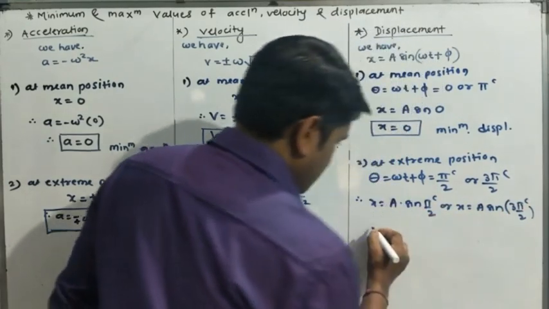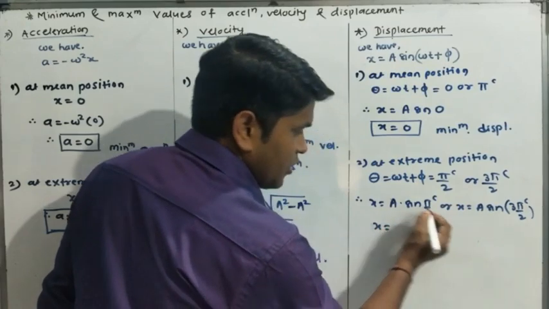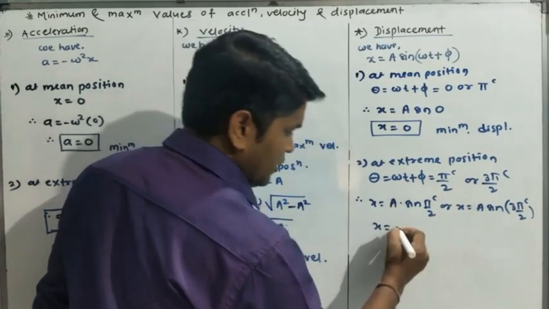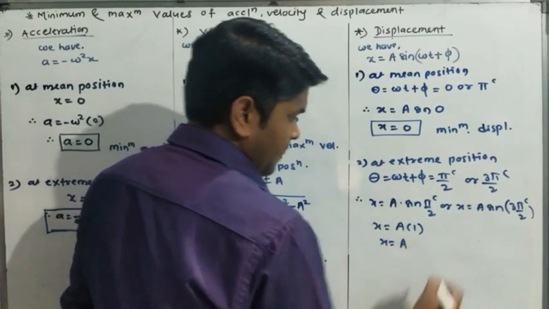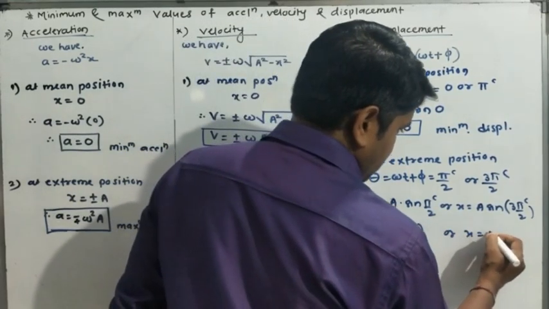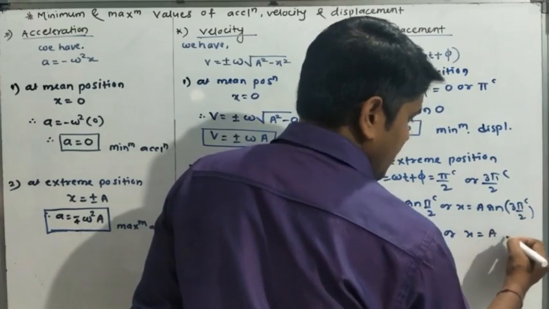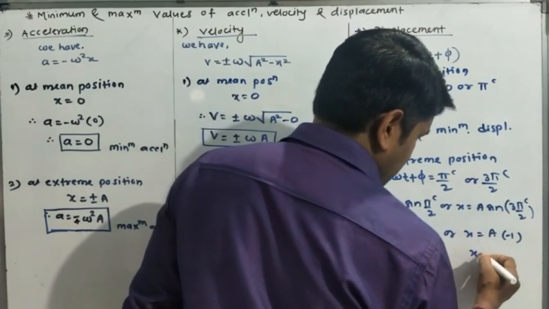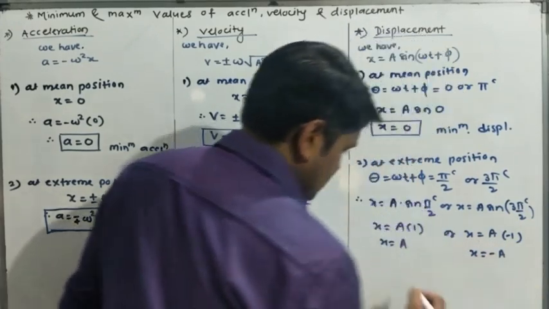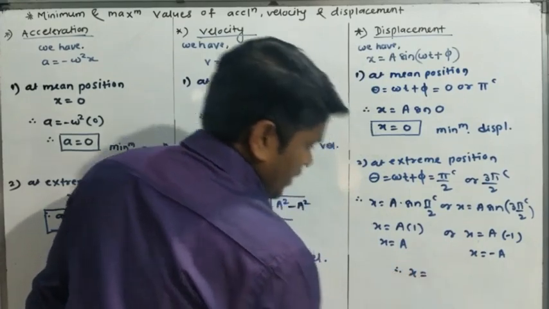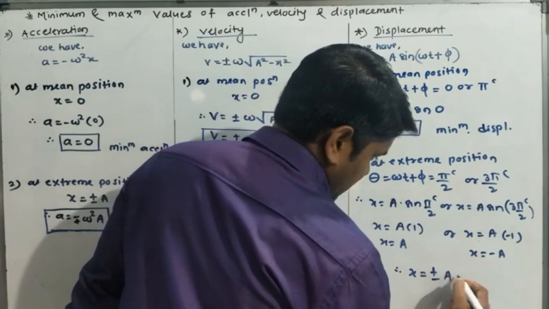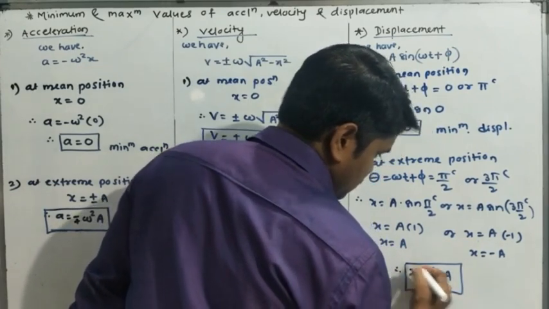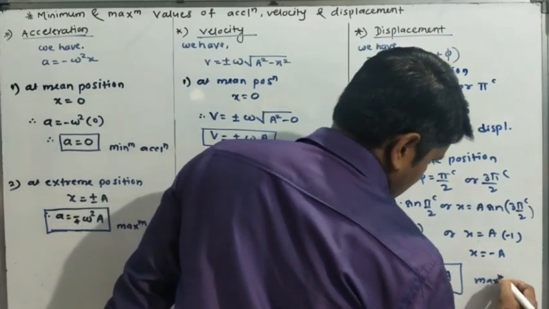Sine 90 degree is 1, so we get x is equal to plus a. Similarly, sine 3 pi by 2 is minus 1, therefore we get x is equal to minus a, and therefore the value of the displacement at extreme position is plus minus a. Understood? This is our maximum displacement.